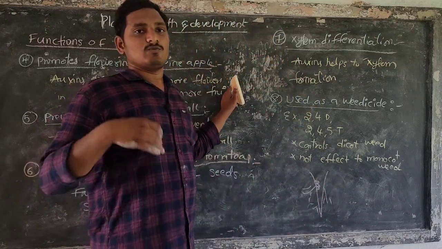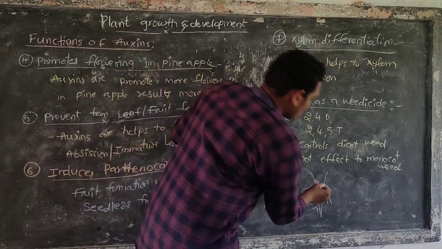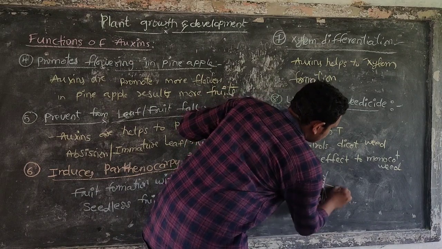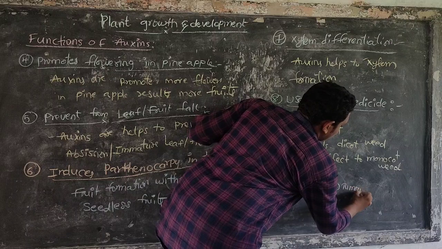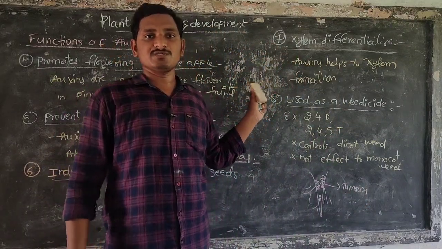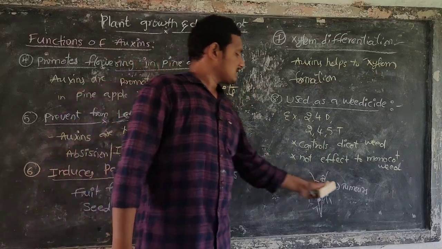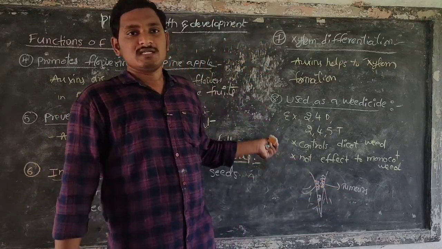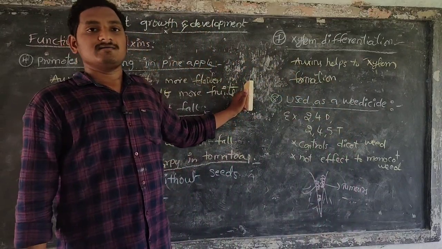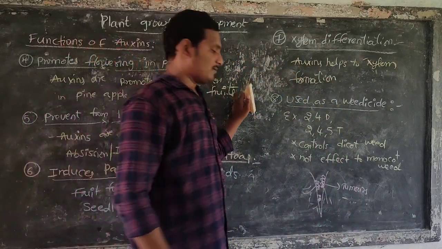This cell division becomes more and more, resulting in tumor formation. These tumors obstruct the circulation of xylem and phloem.